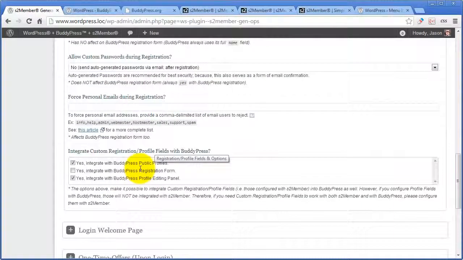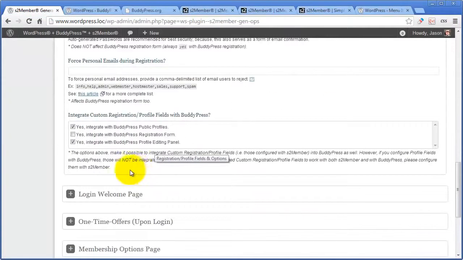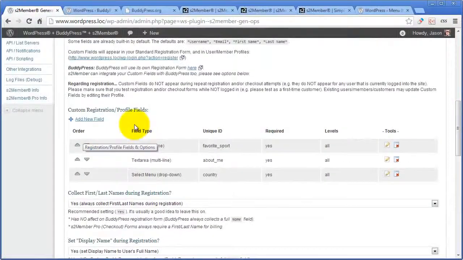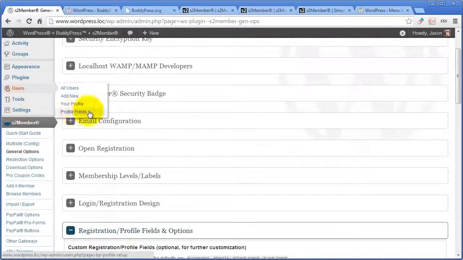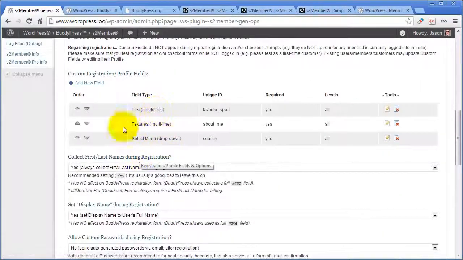Registration profile fields with S2 Member, highly recommend that. This other option here would be for people who have, what I would consider, made the mistake of trying to use both, where you have fields configured with BuddyPress up here, where you've gone to users, profile fields, you set up fields there, and then somewhere along the way you also set up fields here with S2 Member.